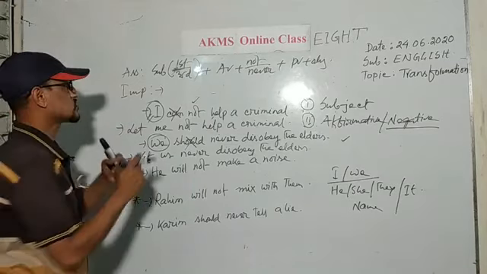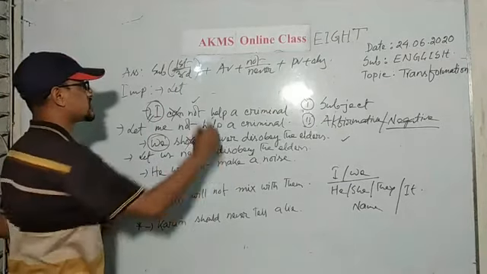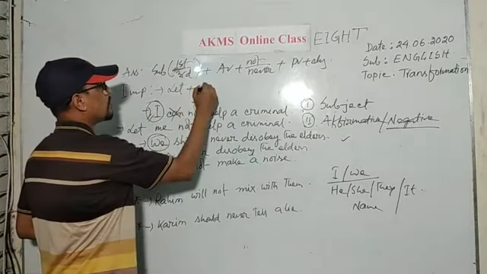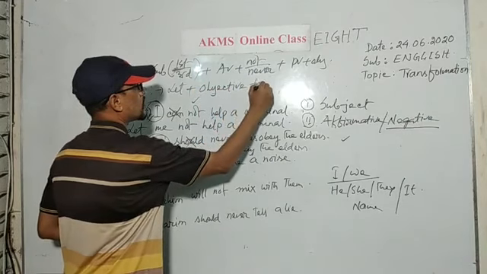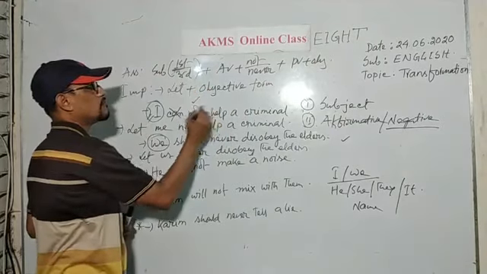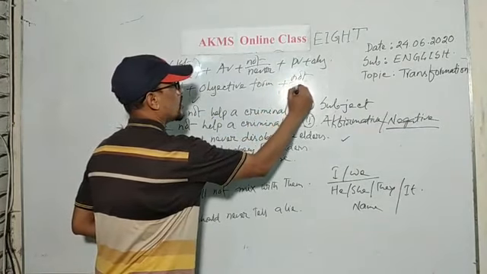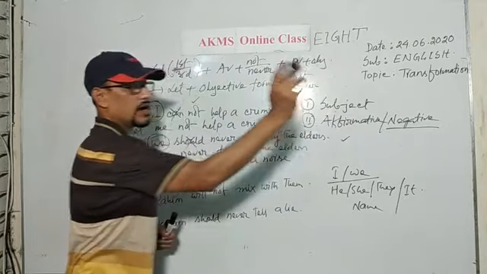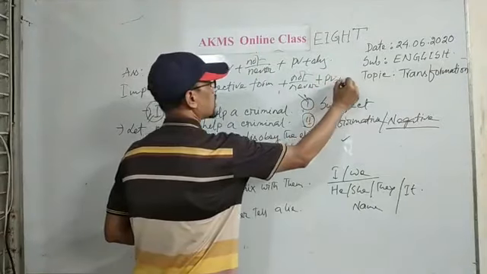So, what is the structure? I have started the sentence with the use of let and then the objective form of the subject. And then I have used not or never. And after that, the principal verb and object.